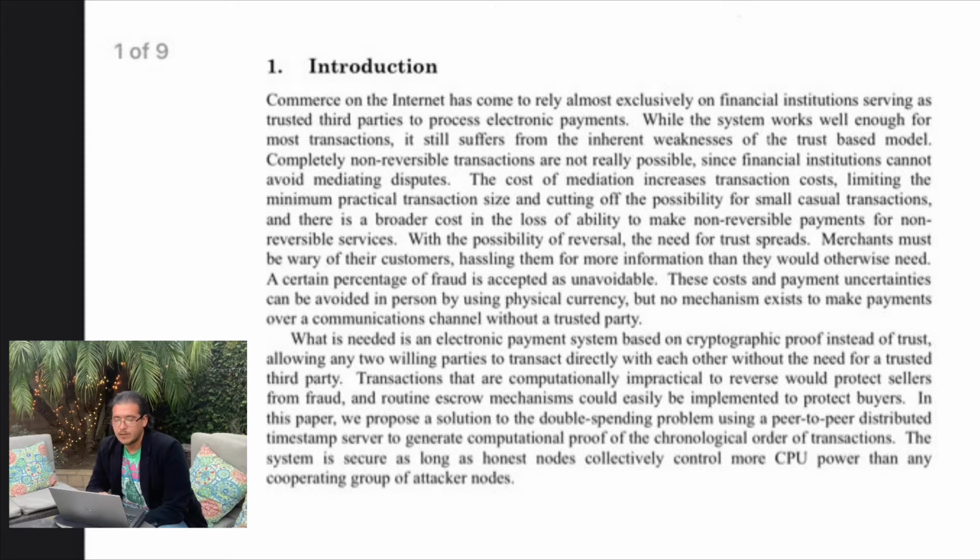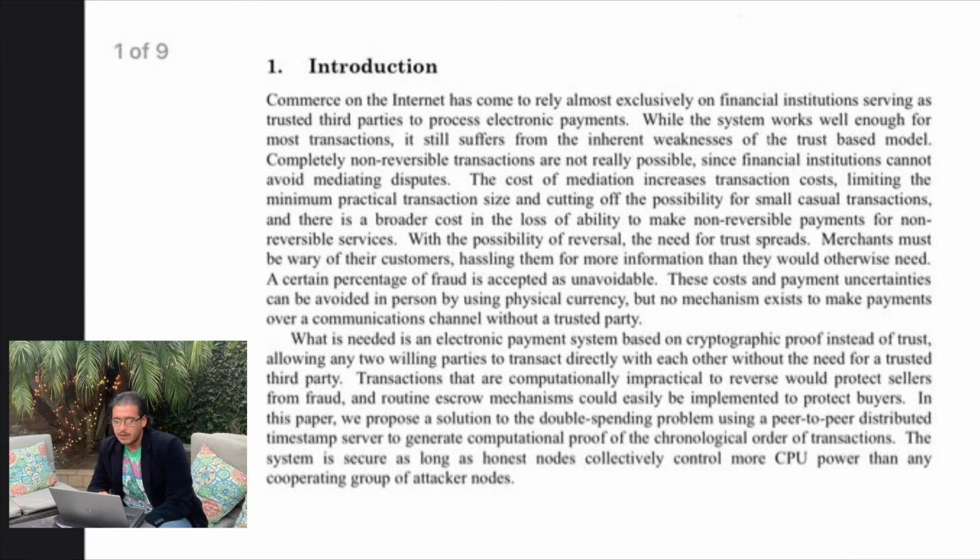Completely non-reversible transactions are not really possible since financial institutions cannot avoid mediating disputes. The cost of mediation increases transaction costs, limiting the minimum practical transaction size and cutting off the possibility for small casual transactions. And there is a broader cost in the loss of ability to make non-reversible payments for non-reversible services.